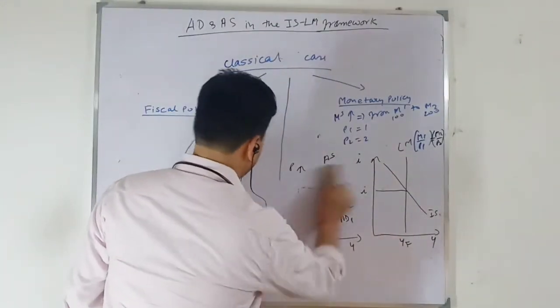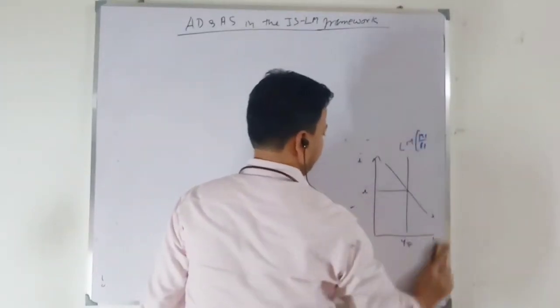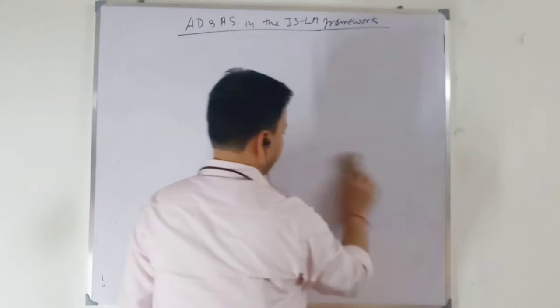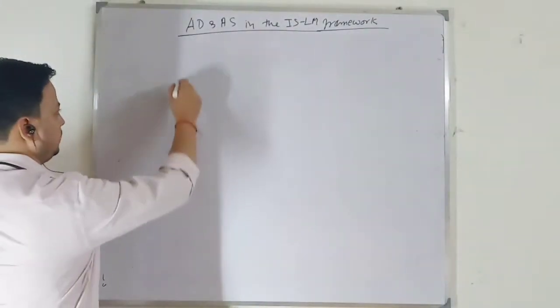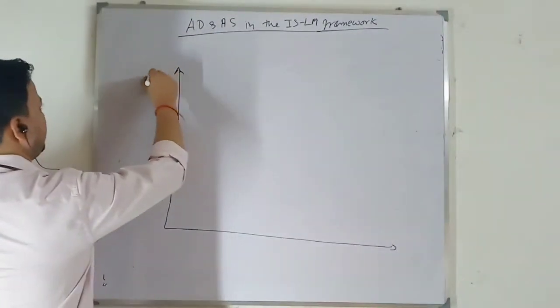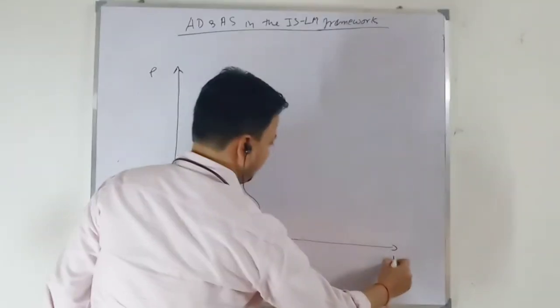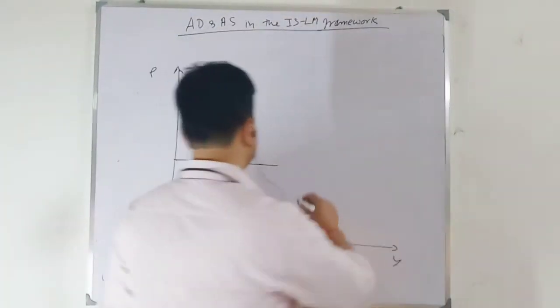Now the general case. So here I am writing price level. Here your output. The aggregate supply curve is horizontal. Okay.